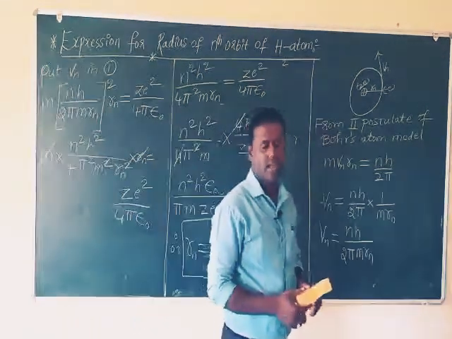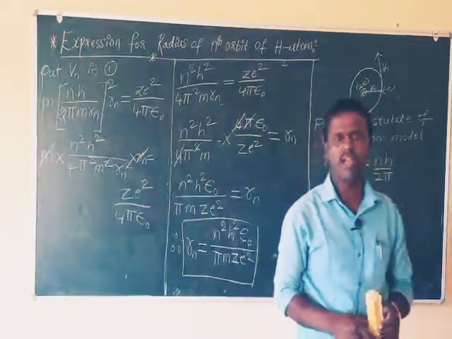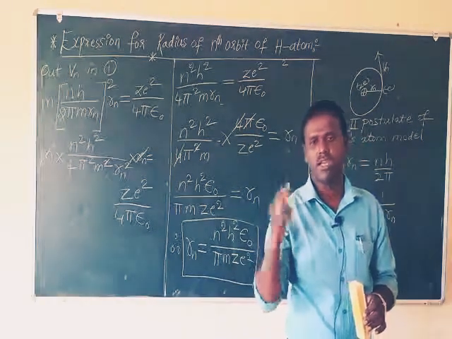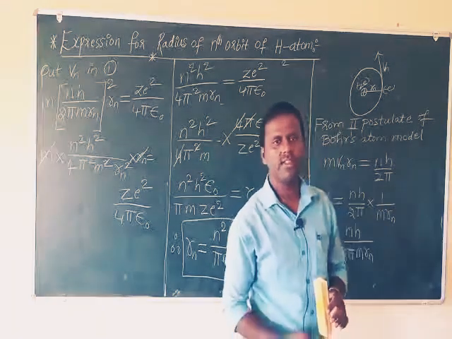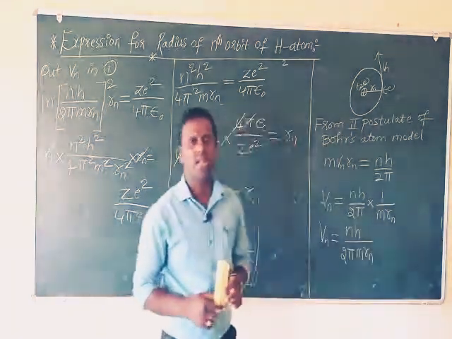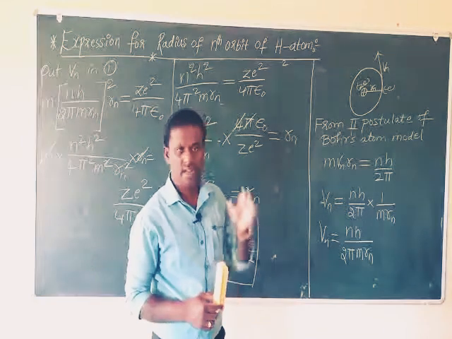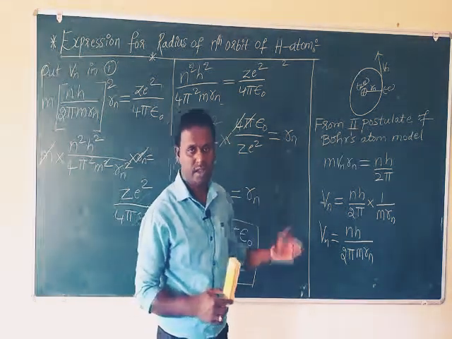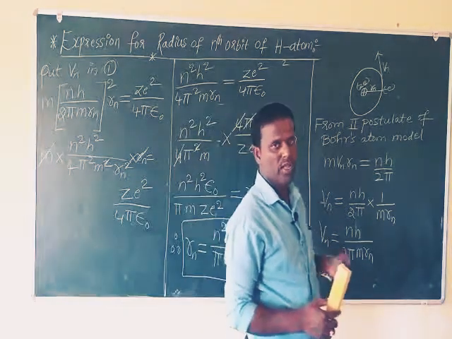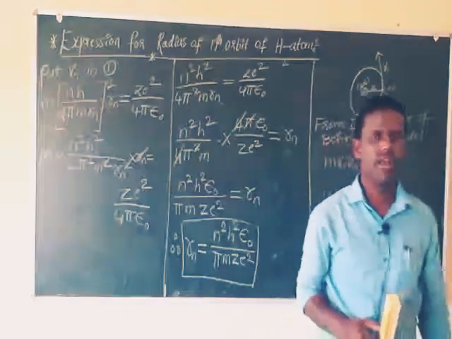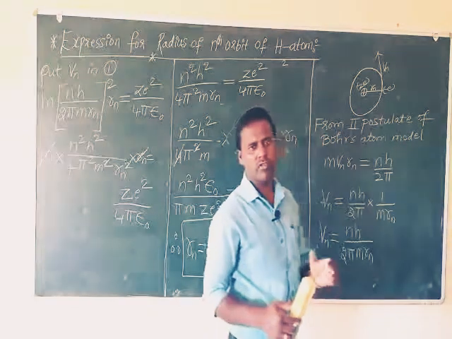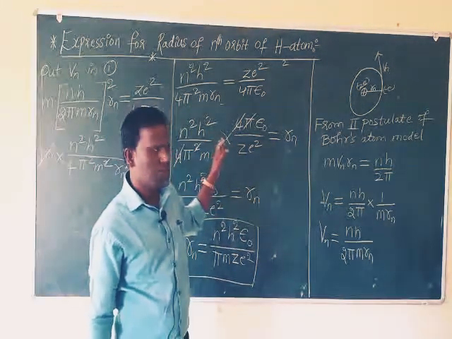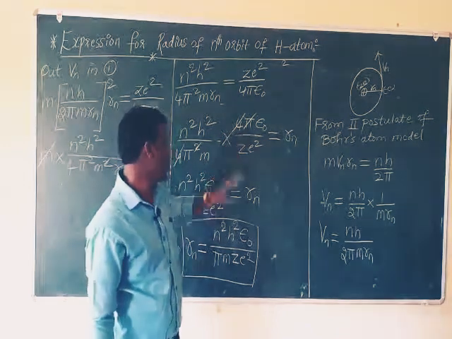So first, consider an electron revolving in the nth orbit of a hydrogen atom. Let Vn be the velocity of the electron in the nth orbit, and Rn the radius of the nth orbit of the hydrogen atom. Ze is the charge of the nucleus. Here Z means protons, e means charge. Therefore, the charge of the nucleus is Ze.